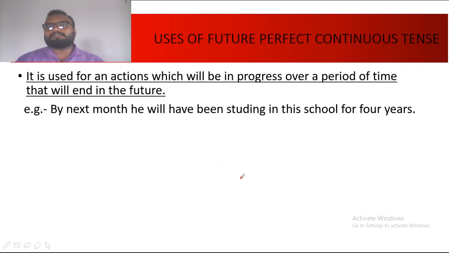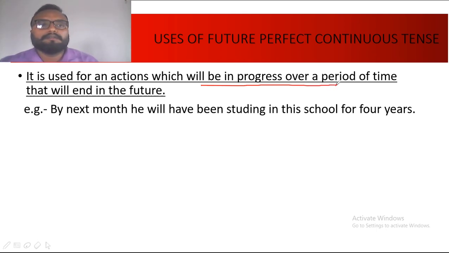Now moving to future perfect continuous. It is used for an action which will be in progress over a period of time that will end in the future. So any action which will be in progress, which will continue for a period of time, and it will come to an end. It will be completed in the future, that is by the time period which is given. So by next month, here in the example you can see, by next month.